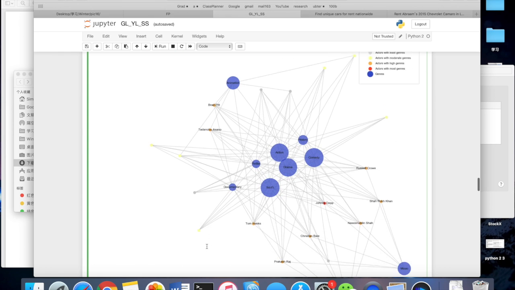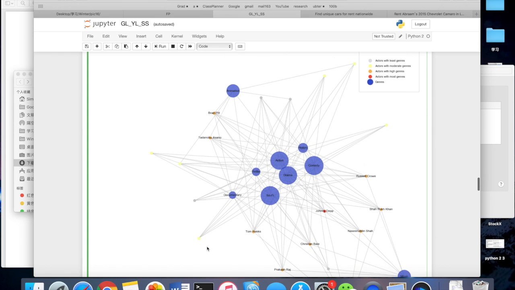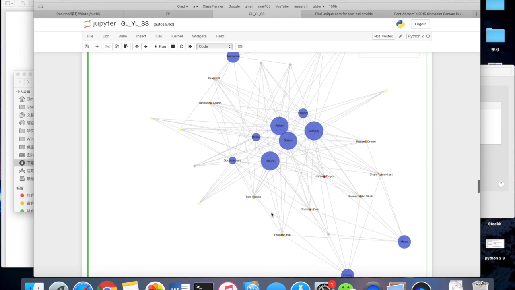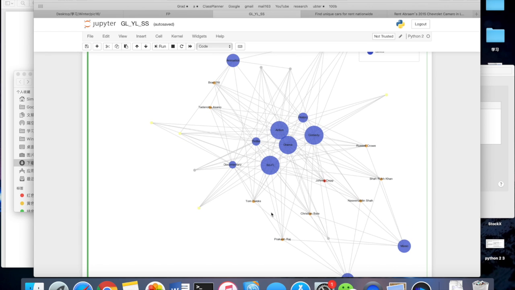And then here is the graph that we got. This is a much more interesting graph than the previous one, and there is a lot more information that can be retrieved from this one as well. For example, now since the top 20 actors have participated in a lot of movies, the genres are going to be more. And as you can see, the difference between genres actually decreased because a lot of people have participated in a wide range of genres, which makes each one really large, so there won't be much difference.